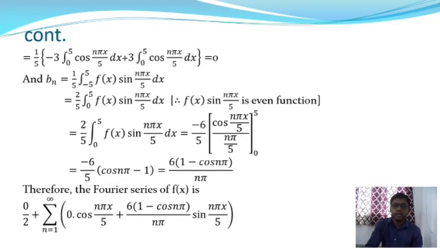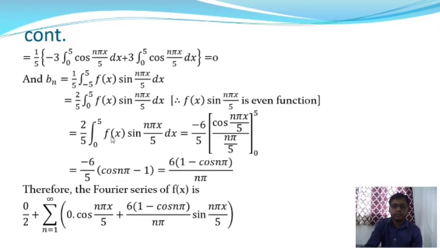Now applying the property of even functions, from this we will get 2 by 5 into integration over 0 to 5 f(x) into sin(n pi x by 5) into dx, where f(x) into sin(n pi x by 5) is an even function. Now in the interval 0 to 5, the functional value f(x) is equal to 3.